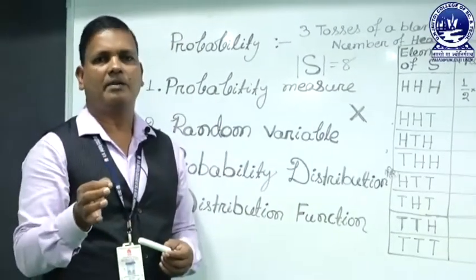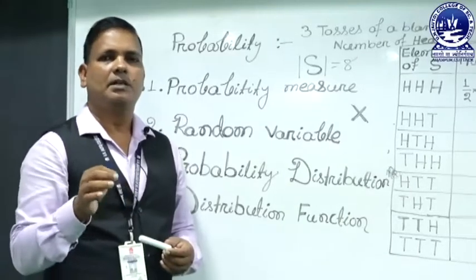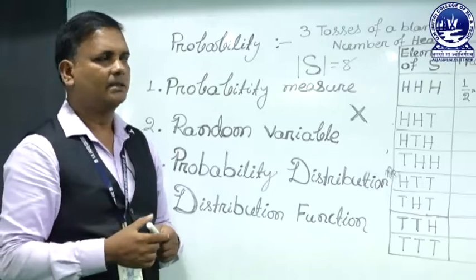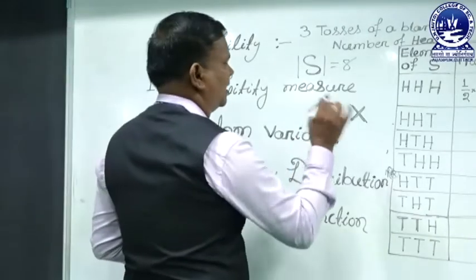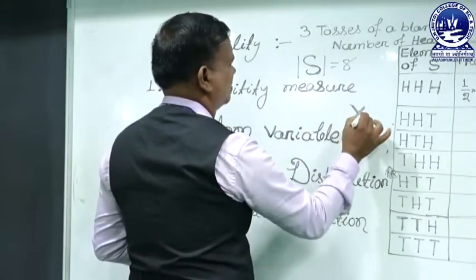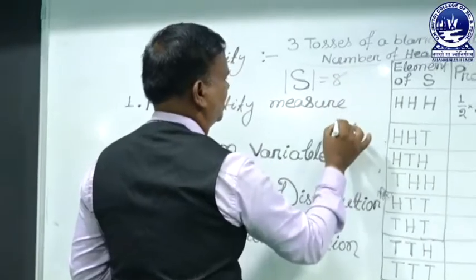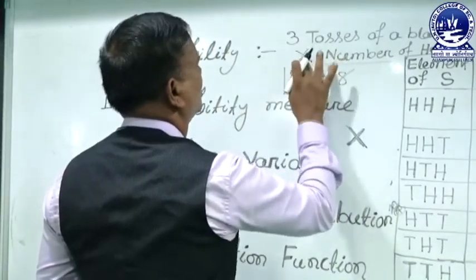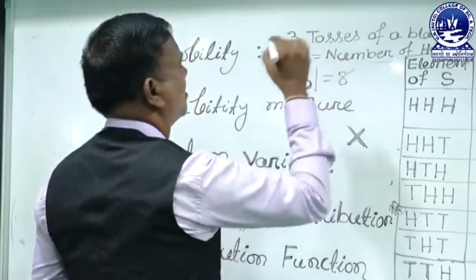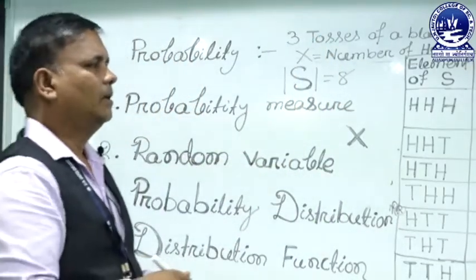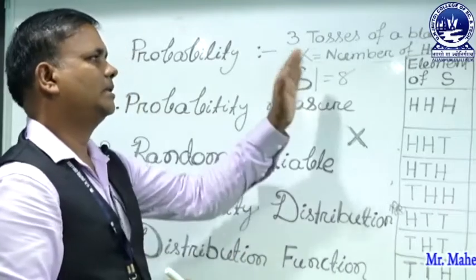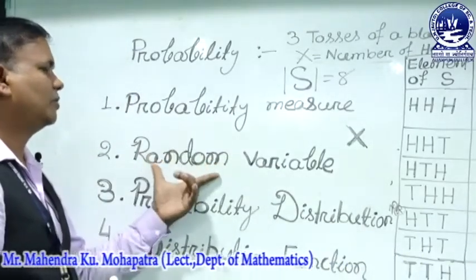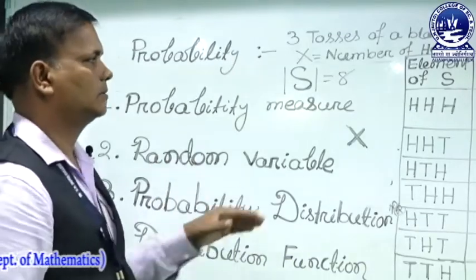So, a random variable is a real valued function on the sample space S. In this example, the random variable is the number of heads. So, in this example we discuss the probability measure, the random variable, and the probability distribution.